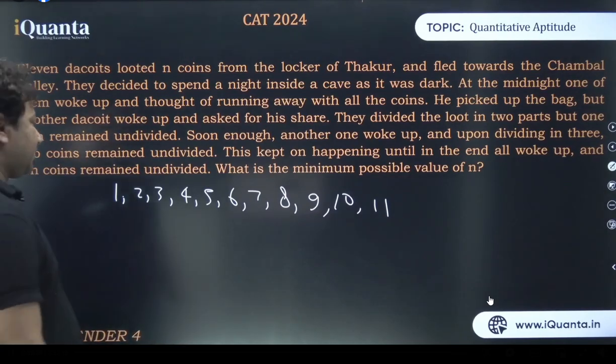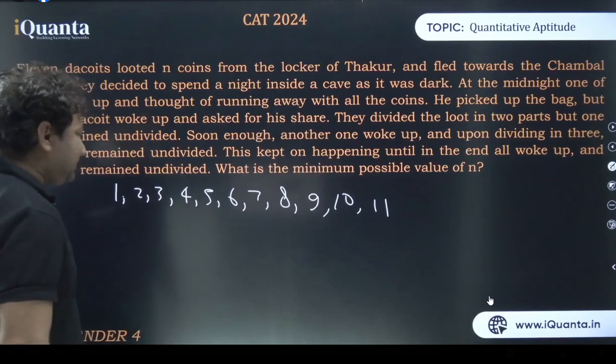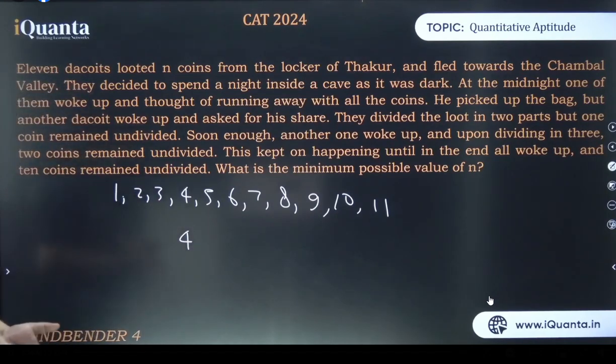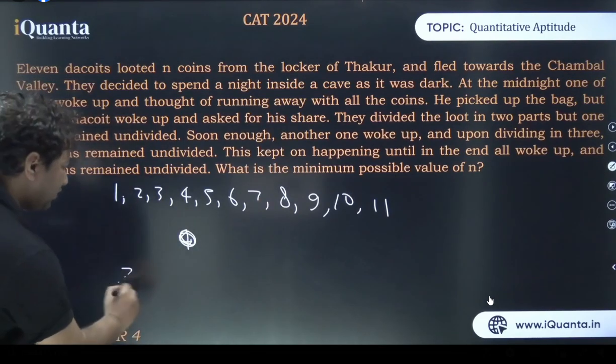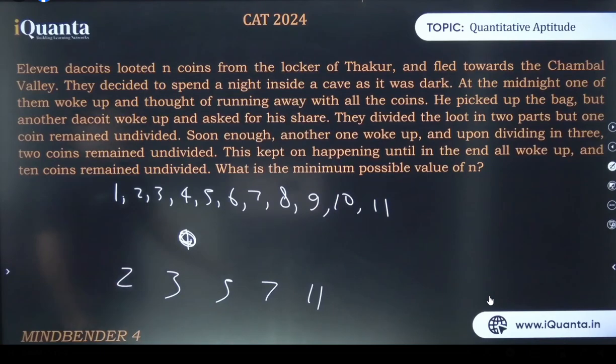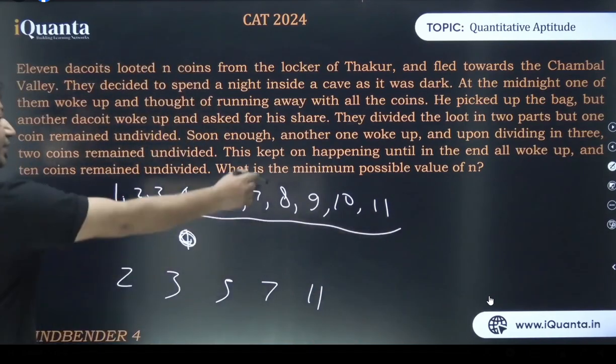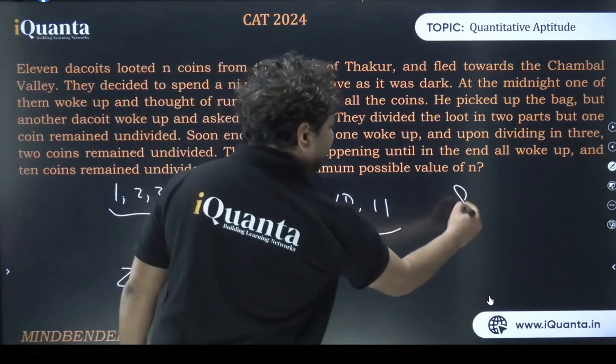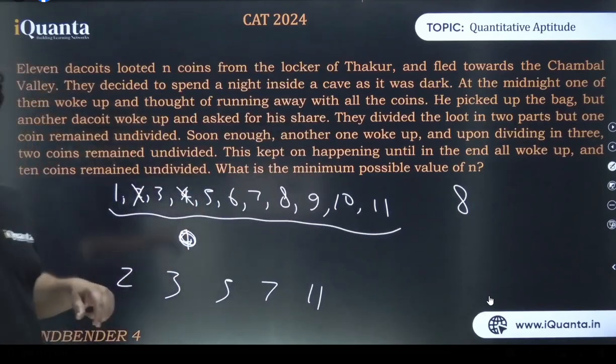By the way, in this, if I want to find the LCM, if I select 4, would I require selecting 2? Not really. Why? Because 4 includes 2. See, I am showing it to you. So let us pick the highest powers of the prime numbers which are below and equal to 11. So which primes do we have here? We have 2, 3, 5, 7, and 11. What is the highest power of 2 here? 8. So if I pick only 8, I do not require picking 2 or 4. Isn't it?